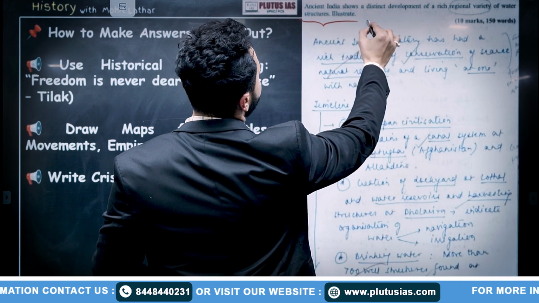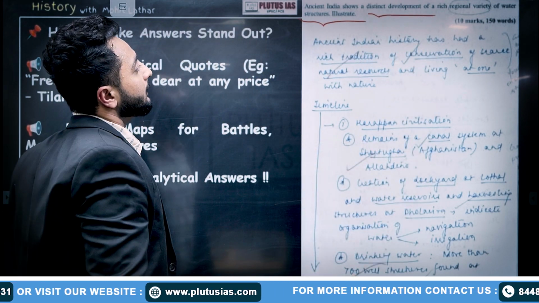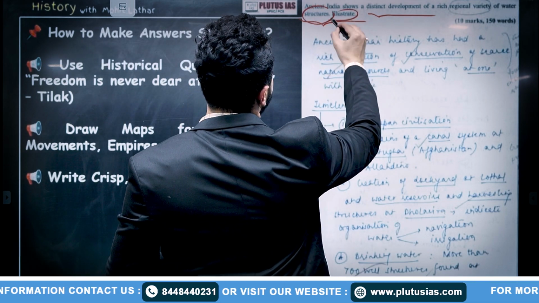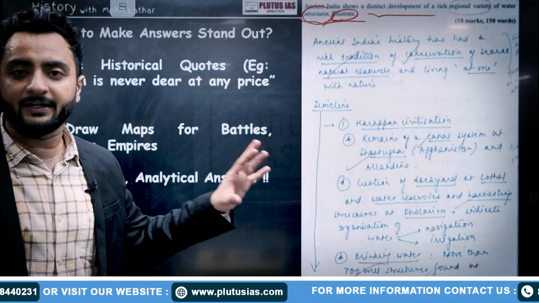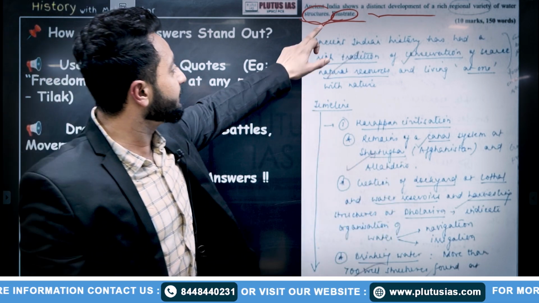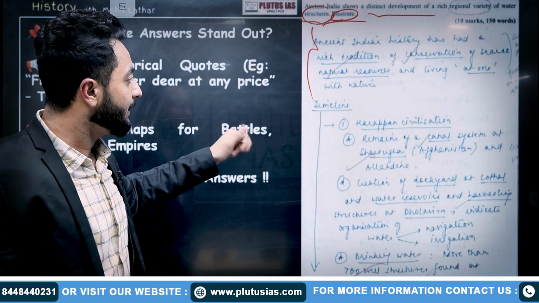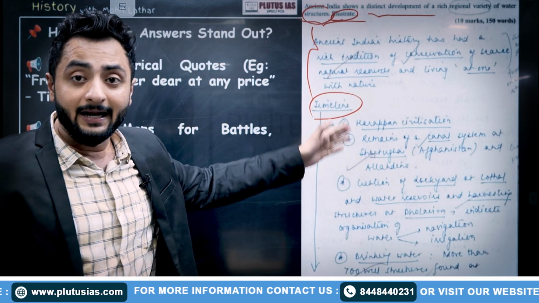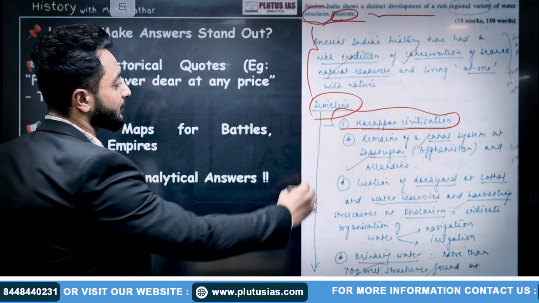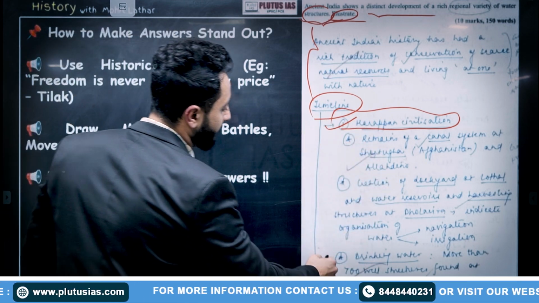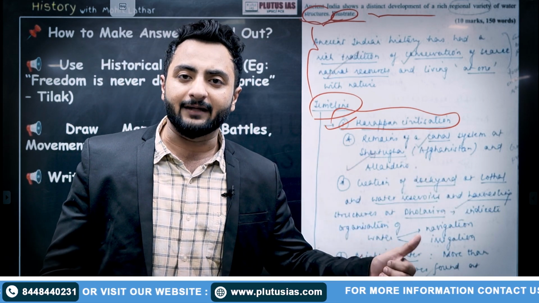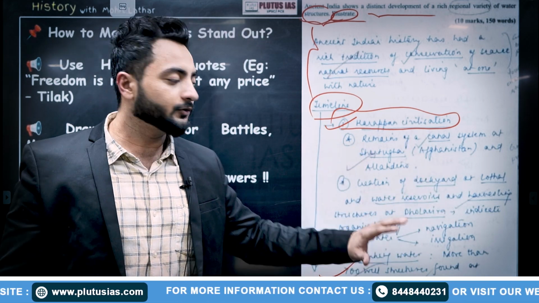The question is, ancient India shows a distinct development of a rich regional variety of water structures. Illustrate means they are asking how in ancient Indian history water structures were developed. So what she is doing, she has beautifully given her introduction that we talked about. Then she is doing a timeline as a heading with subheadings, going through ancient history timeline-wise. She has quoted the Harappan culture first. Then the Mauryan Empire, then the Gupta period, Satavahanas, post-Guptas, and going to the Mughals and so on. So this is GS1.